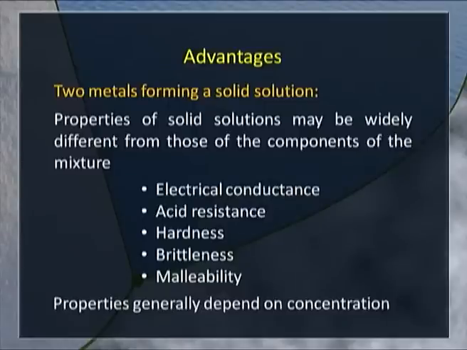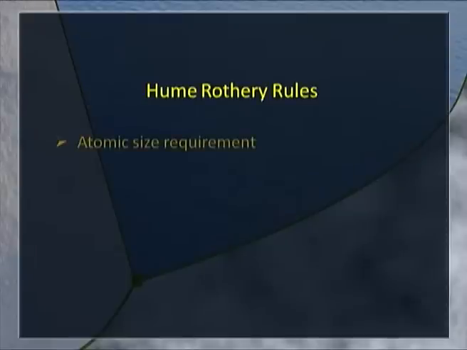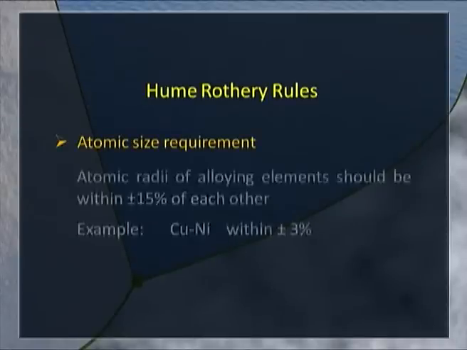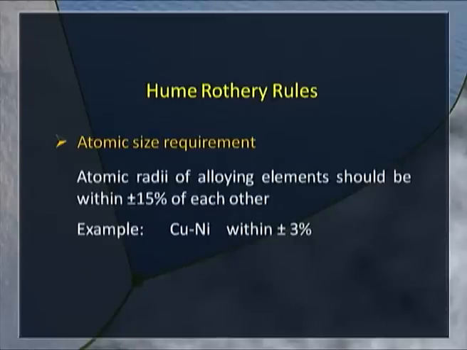There are certain rules which should be followed in order to get a solid solution. It is not that if we mix any two, say metals, we get a solid solution. Only if these conditions are met can we get a complete range of solid solution. Atomic size requirement. That means there should not be much distortion in the crystal lattice when the solid solution is formed.